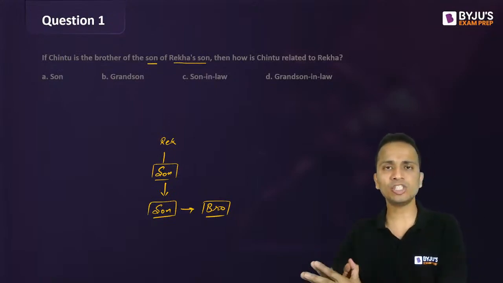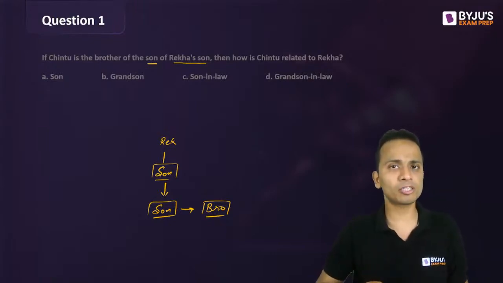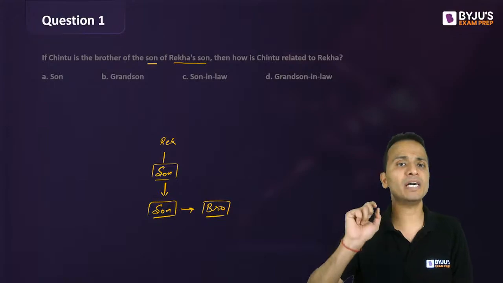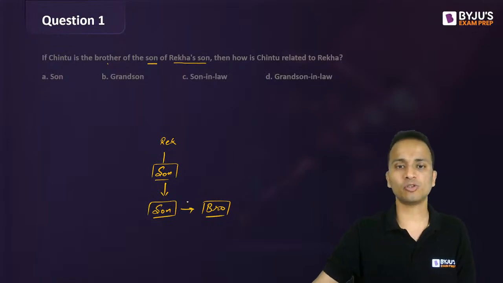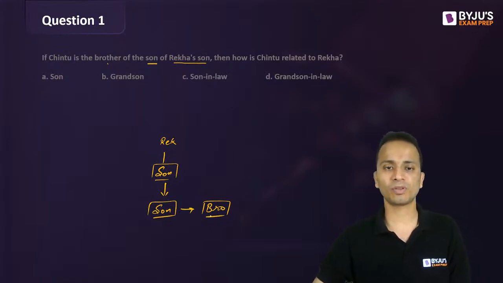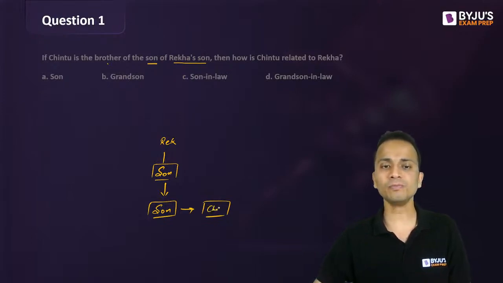So if I know the gender of a person and the person is male, I'll put that person in a box. If it's female, it will be in a circle. All right. So brother of this person, so brother हो गया. So this person is Chintu, right? So ये जो मैंने brother लिखा है जहाँ पे, I'll write Chintu here. So this person is Chintu, right?